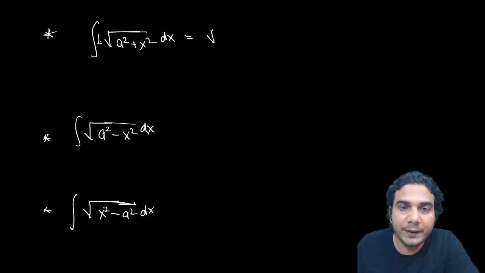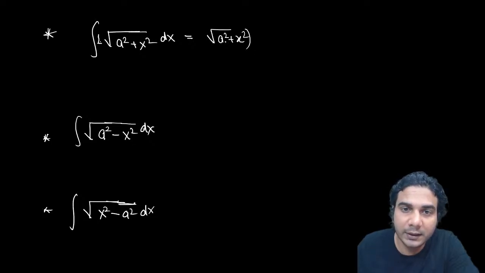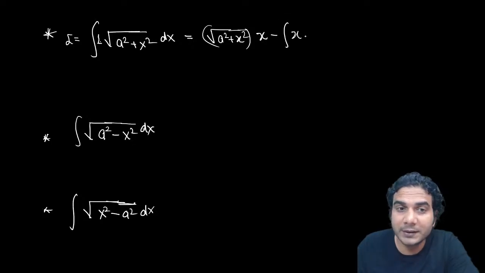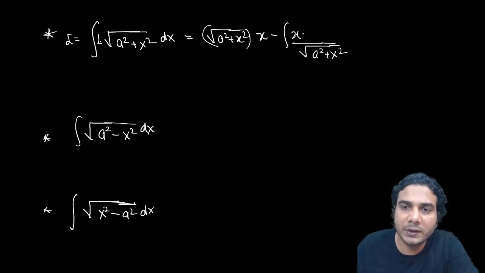So under root of a square plus x square as it is, into, let's take this I is equal to this, into integration of 1, that is x, minus integral of integration of 1 is x, into differentiation of this, under root of a square plus x square is 1 upon under root of a square plus x square into x. And 2 and 2 will get cancelled, so it will be x square dx. So this is now the integral.